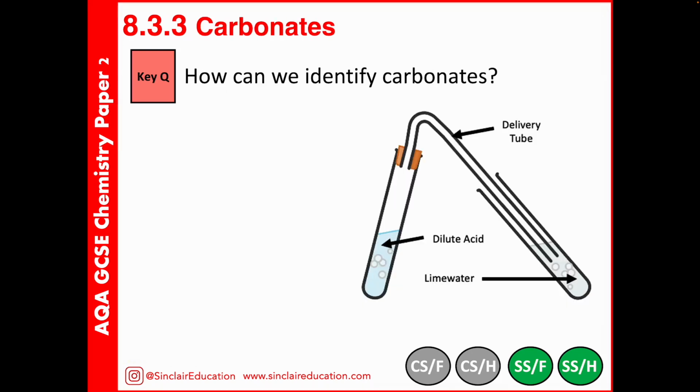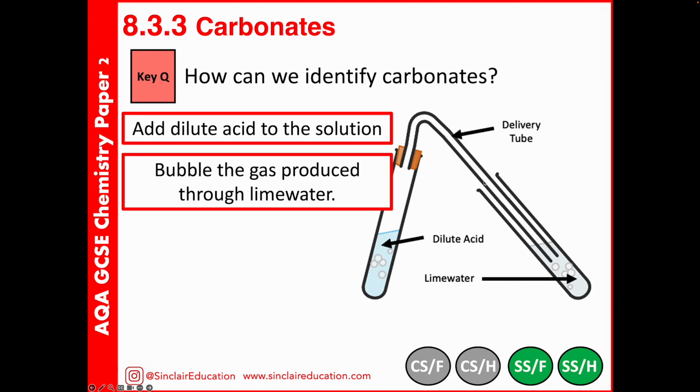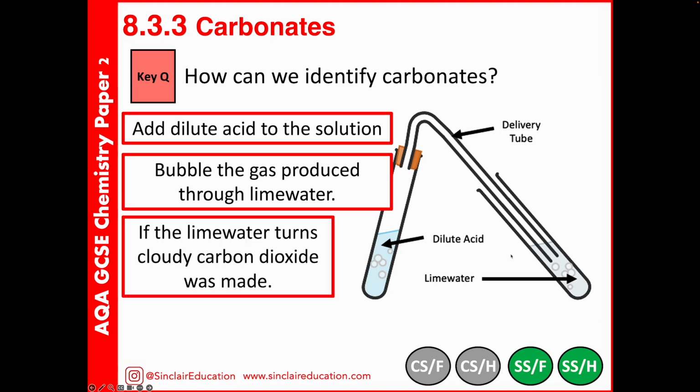As well as having to identify how to test for metal ions, we also need to be able to describe for negative ions too. Carbonates is quite nice and straightforward. First of all, we're going to add an acid to the solution. If carbonates are present, we'll make carbon dioxide gas. And so we'll bubble that gas through lime water, and if it turns cloudy, carbon dioxide was made. That indicates it was a carbonate. So if we add a carbonate to acid and lime water turns cloudy as a result, that's a positive result for carbonates.